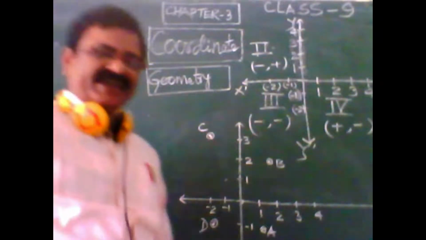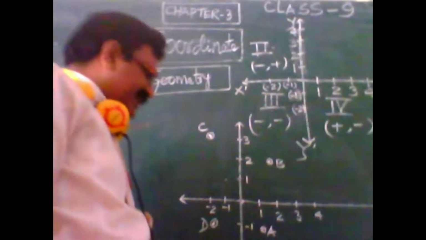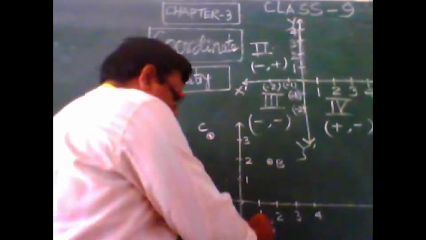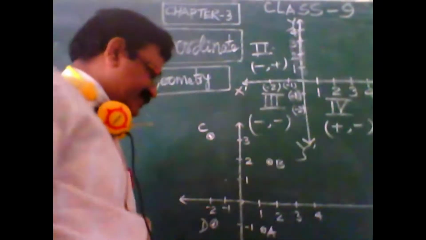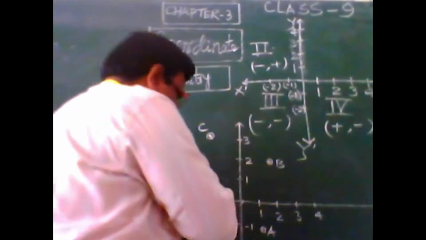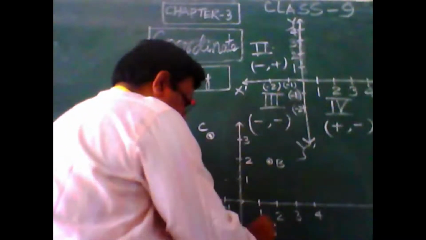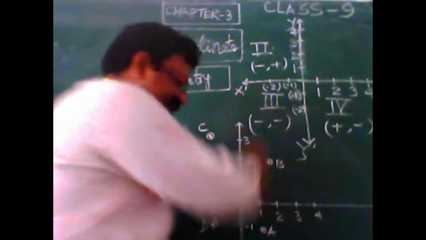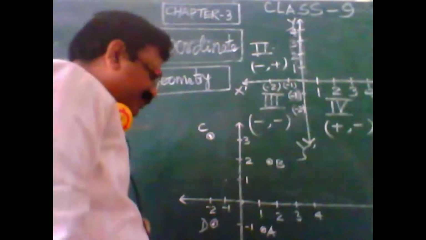Students, if I ask what is the distance of the given point A from this horizontal and this vertical line, what will you do for this?